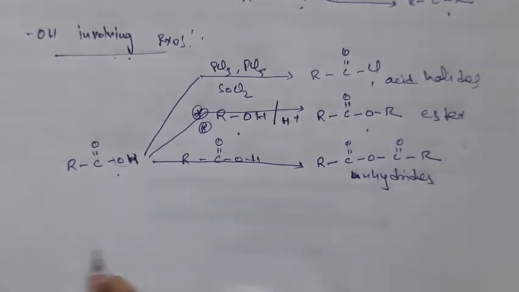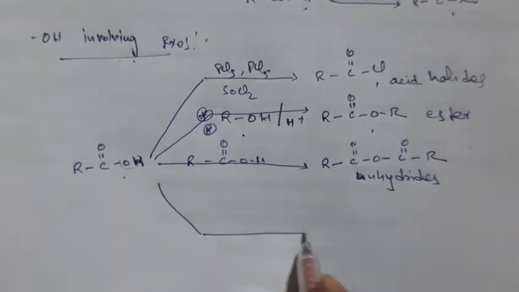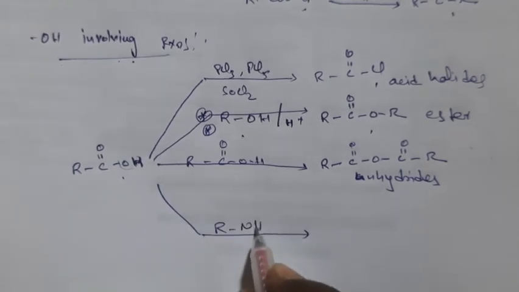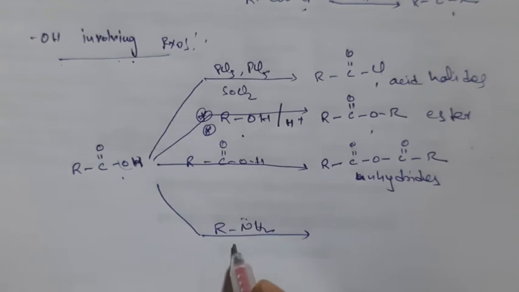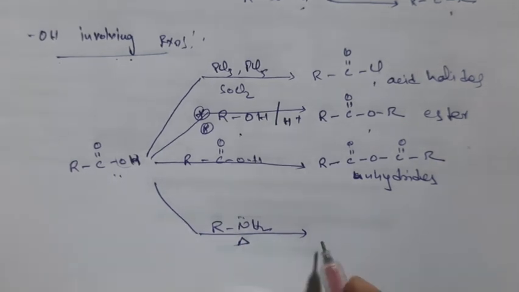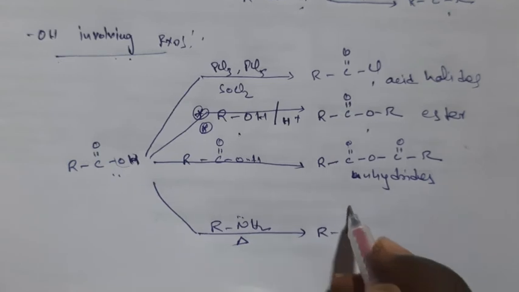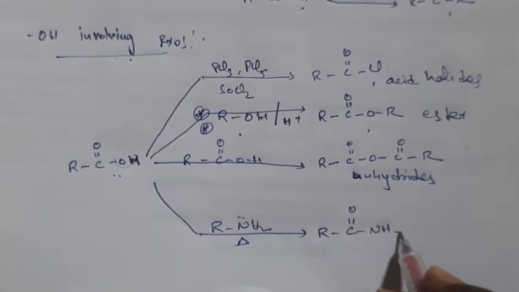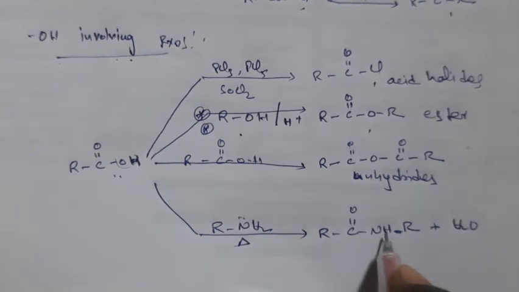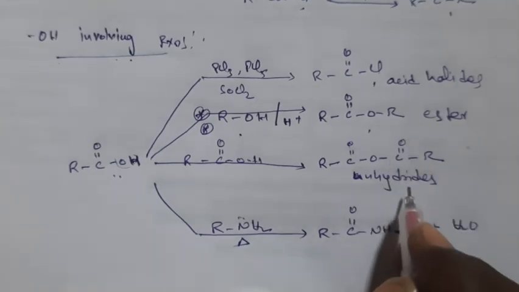Right? Next, one more reaction is the reaction with an amine, RNH2. If you heat this amine with a carboxylic acid, you directly get an amide, RC double bond O, NH, R, plus water as a byproduct. In all these reactions, water is a byproduct.